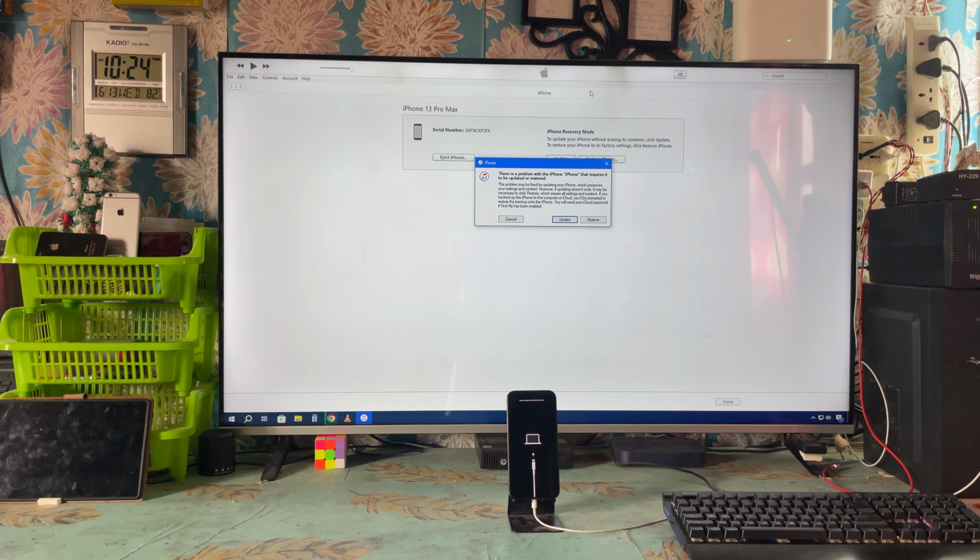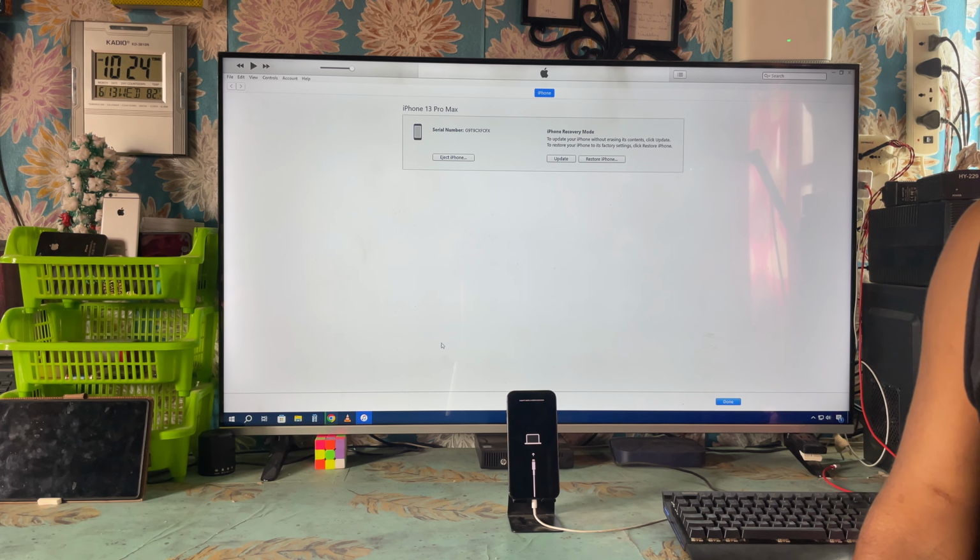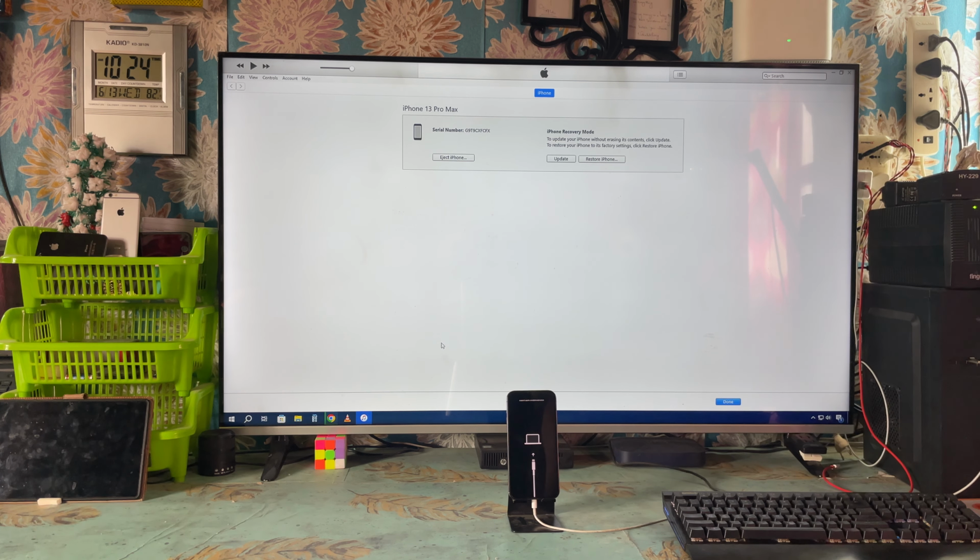Now if you would like to restore, yes you can, or you can update of course, and it will be rebooted. So now we have quickly gotten an easy solution for it. This is all about this video tutorial, guys. This will be applicable on iOS 12 and above, and iPhone 8 and above.